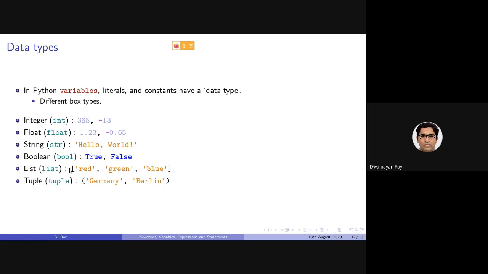List is basically a set of terms, and tuple is also a set of terms, but a list can be sorted, while a tuple is ordered and not changeable. Don't worry, we'll be discussing this later. There are a couple of classes dedicated to lists and tuples later in this course.